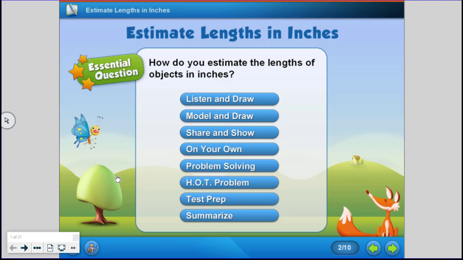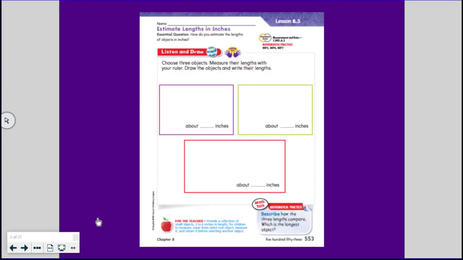Hello boys and girls. Today for math lesson 8.3 we're going to be working through the essential question, how do you estimate the lengths of objects in inches? So you can think about what it means to estimate, right? Estimate is like guess. We do that with weather, right? We predict, estimate. Those are all kind of the same thing, except now we're going to talk about how to estimate the length of an object. So let's go to our first page.